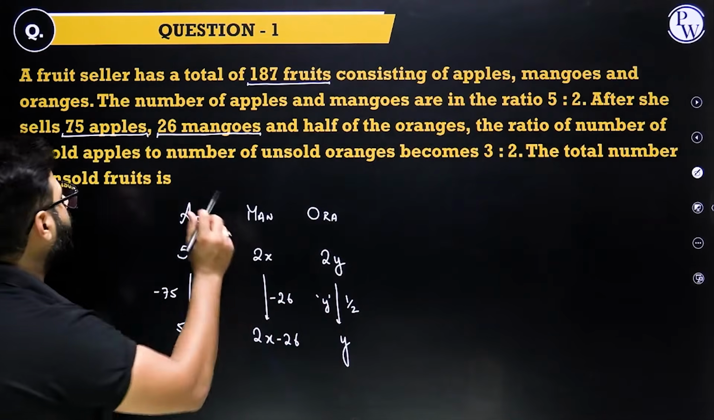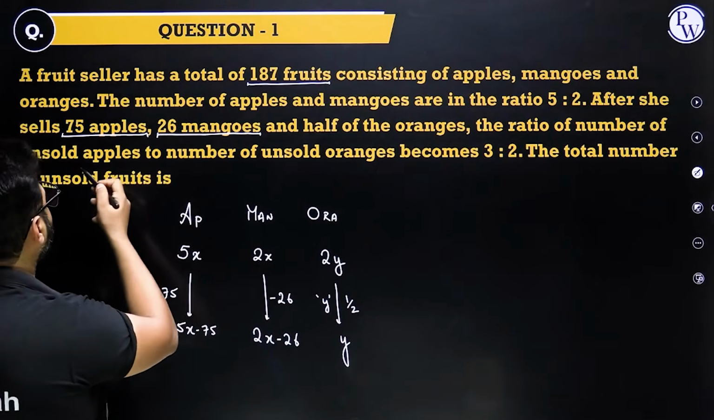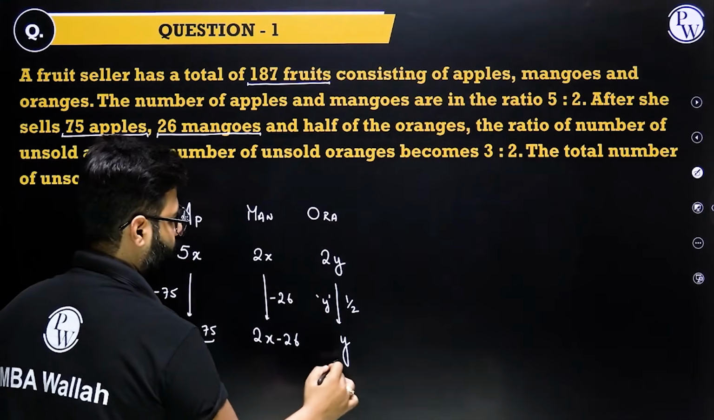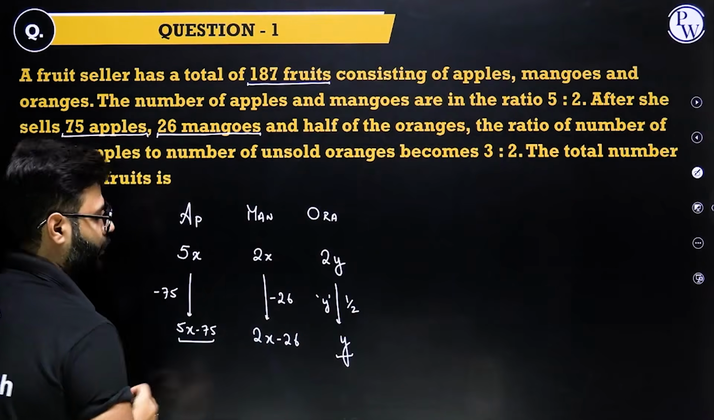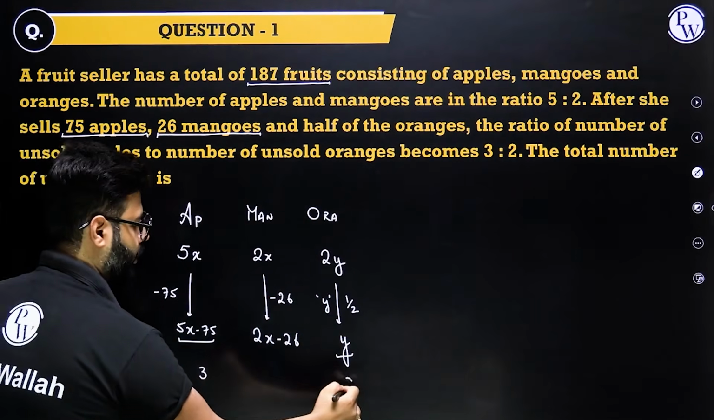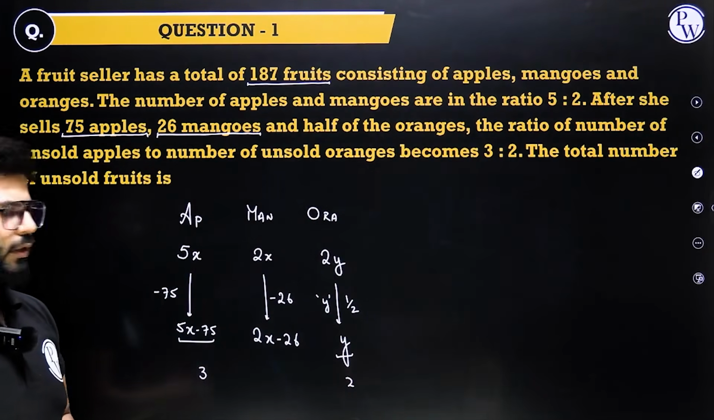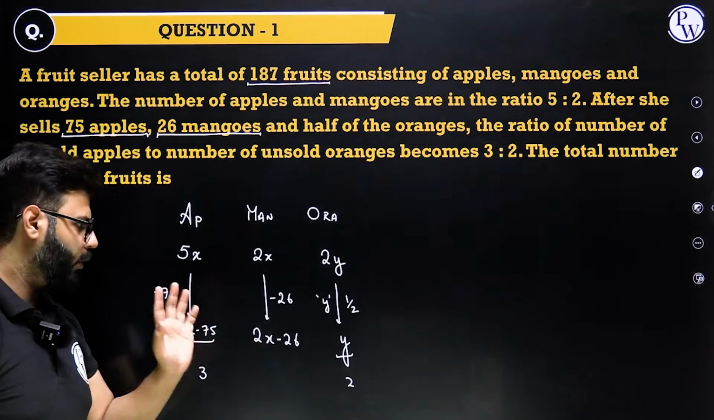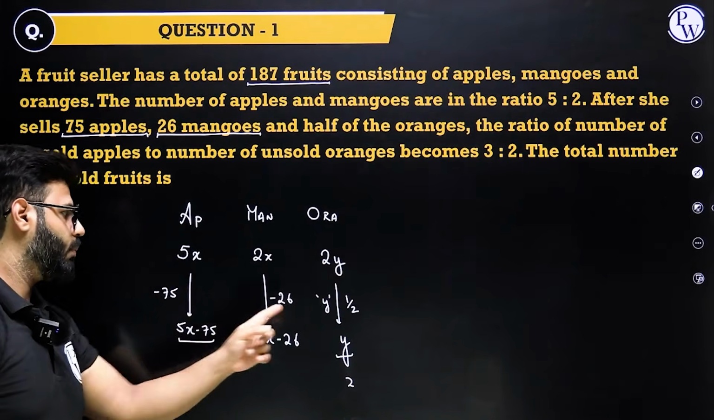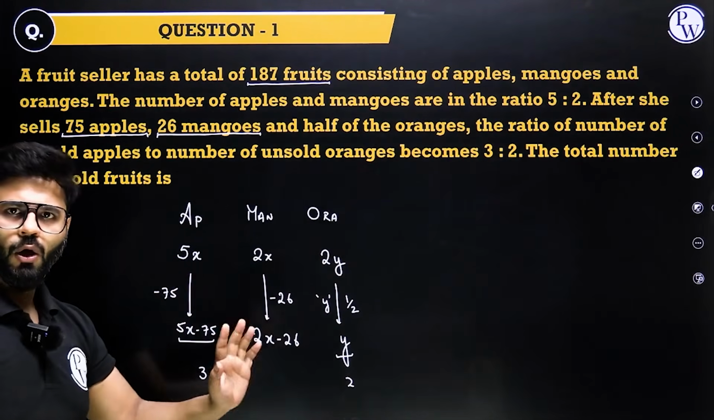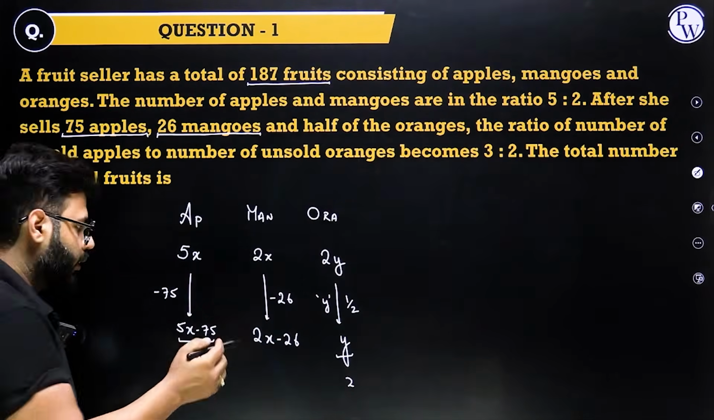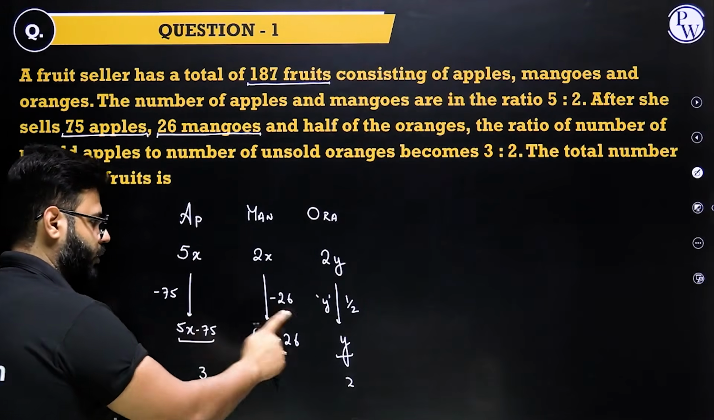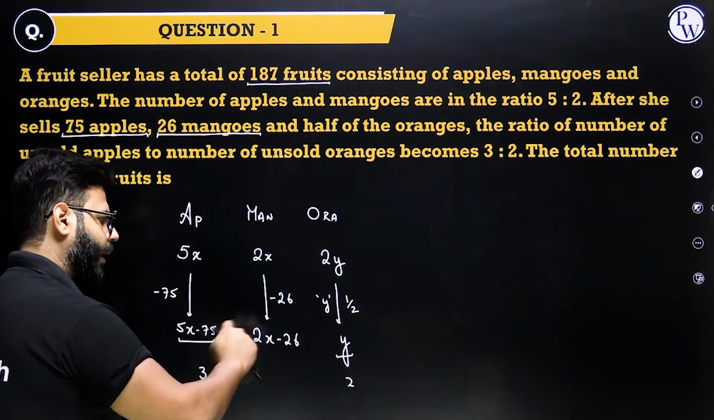Fantastic. Now the ratio of the number of unsold apples to unsold oranges is 3:2. So this is 3, this is 2. Perfect. We already have one equation, right? If you know the ratio, either you can form an equation, this upon this is this upon this, or have the habit: this into this equals this into this directly. Once you have found the ratio, cross multiply, easy.